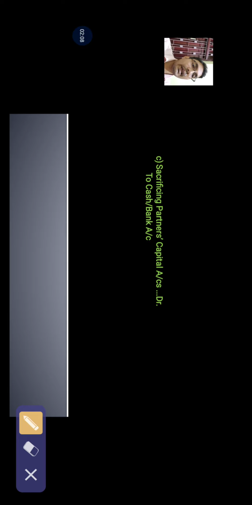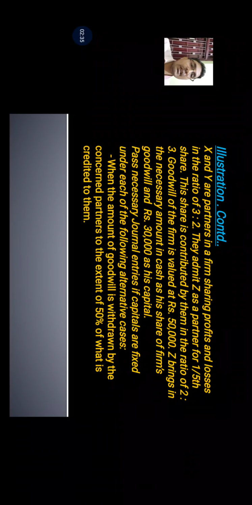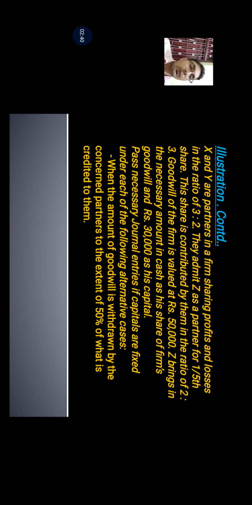So whoever is withdrawing the money, the partner who is withdrawing the money that has been distributed in the last journal entries in sacrificing ratios, that partner's capital or current account will be debited and cash account will be credited. So this is the additional entry that we are required to pass. Now let us understand the same illustration which we have discussed in case 2, when the amount of goodwill brought in by the new partner has been withdrawn by the sacrificing partners.